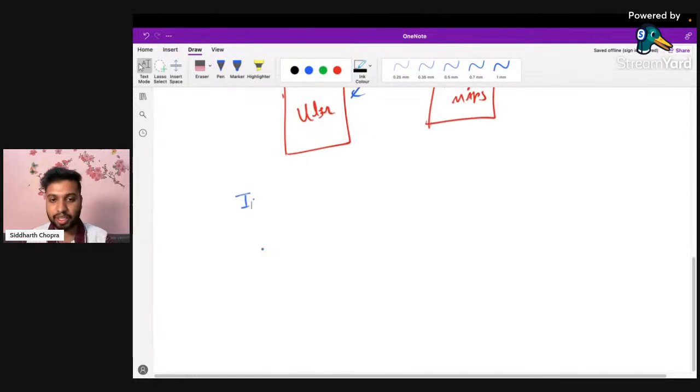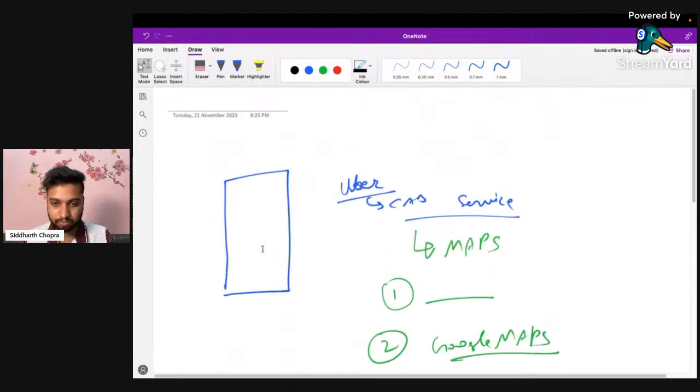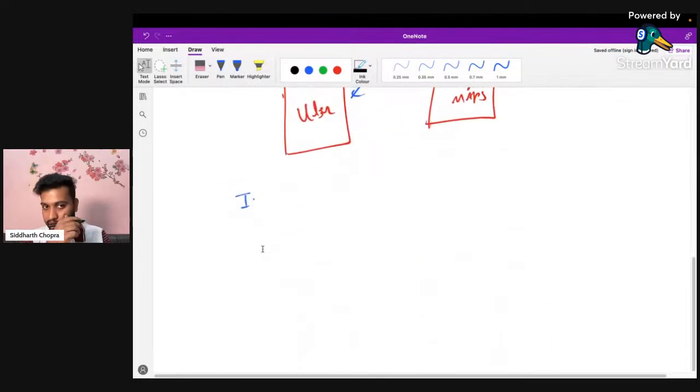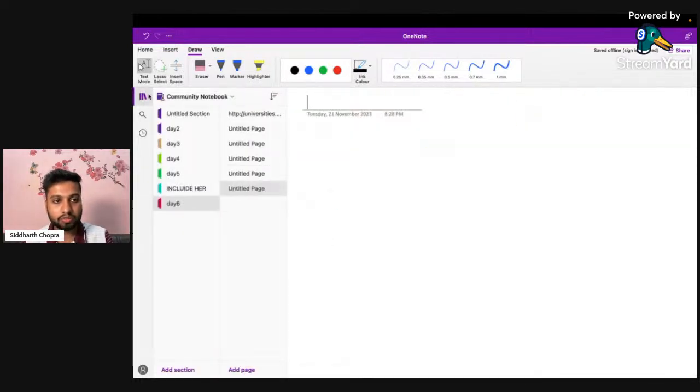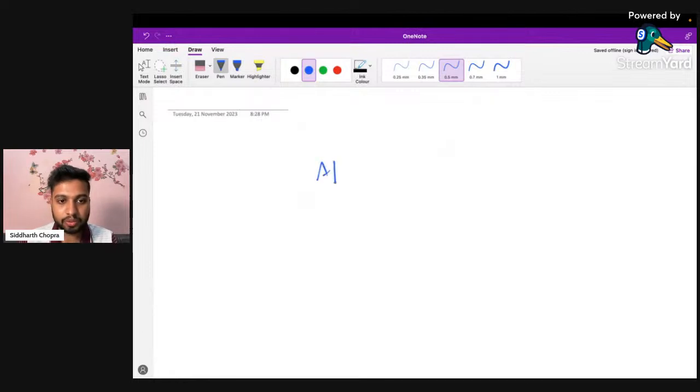There are various different APIs. Google Maps has its own API. The Covin vaccine app, which I showed in the previous session, even has its own API. So you can just fetch the data from there and display that information in your app. It is a little complicated if you are hearing about APIs for the first time, but don't worry, I will explain it in a very easy manner, so it will be much clearer to you. Okay. So let's go to API. But before we go to API, okay.